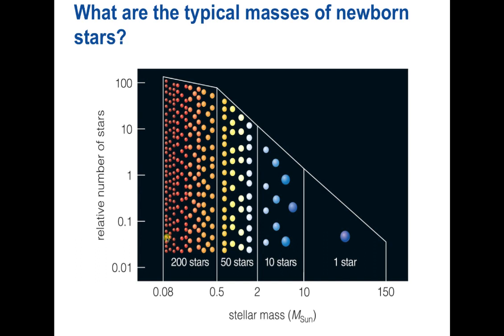The majority of stars are low mass stars. Our Sun is kind of an average, sort of medium mass star. And then there are some big mass stars, but not very many.